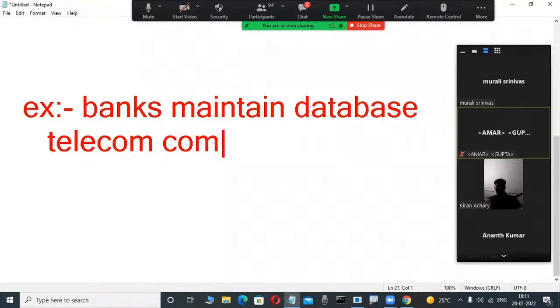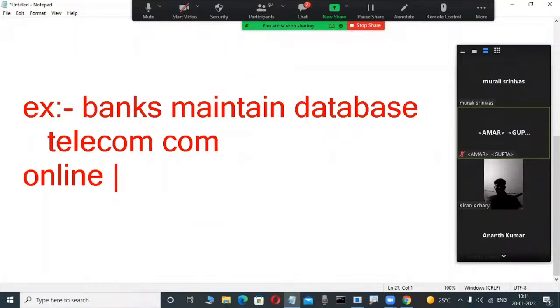Suppose, here and now, online, so many people are nowadays purchasing items through online portals like Flipkart, Amazon, and so many other online shopping portals. Those shopping portals also maintain databases. Because when you purchase an item, how is that order number generated? A database application is there, using the auto increment concept.